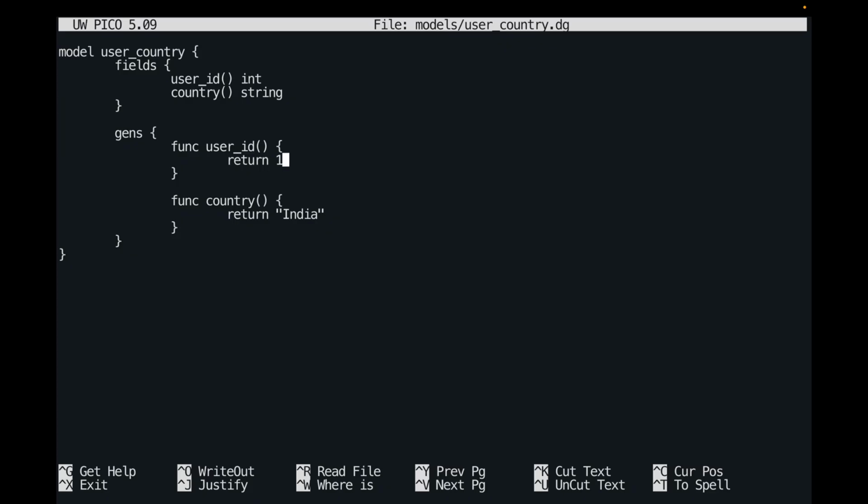Here we need a valid reference to real user ID. To get access to a real user ID, we can use the following syntax: self.datagen dot model name, which is users in our case, dot field name, which is ID, and then we can pass the iter to get the first user, for example, for the first row of user country. And we can change the hard-coded value to use another standard library function called country, which gives us a random country on each row.